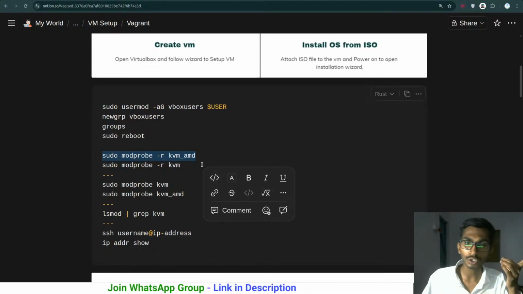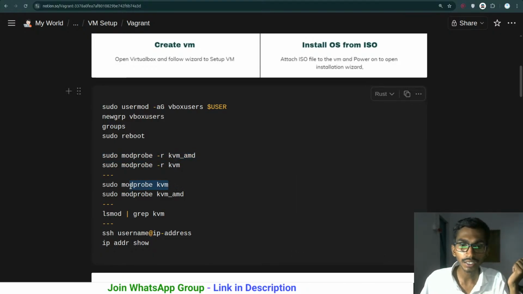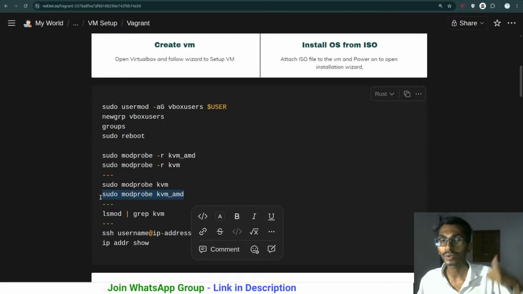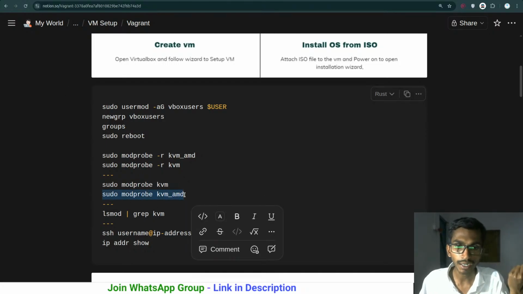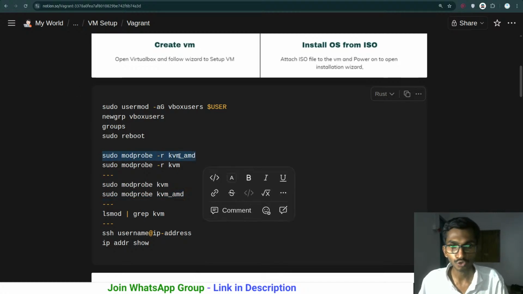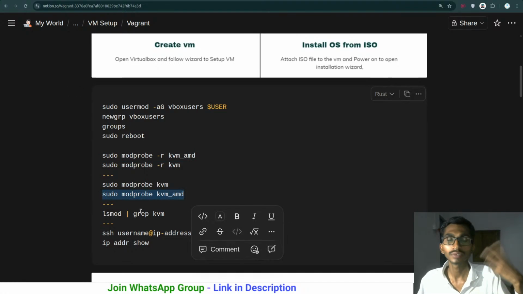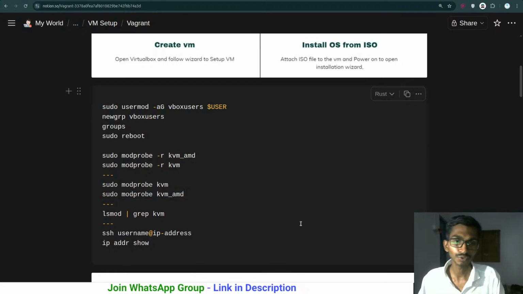Again, if you are using Docker, Docker needs this kvm_amd. So if you want to start Docker, at that time you will have to start it like this. And if you are using virtual machines, you will have to remove it like this. Remove it like this when it is needed. Start it like this when it is needed. So this is what you have to do.